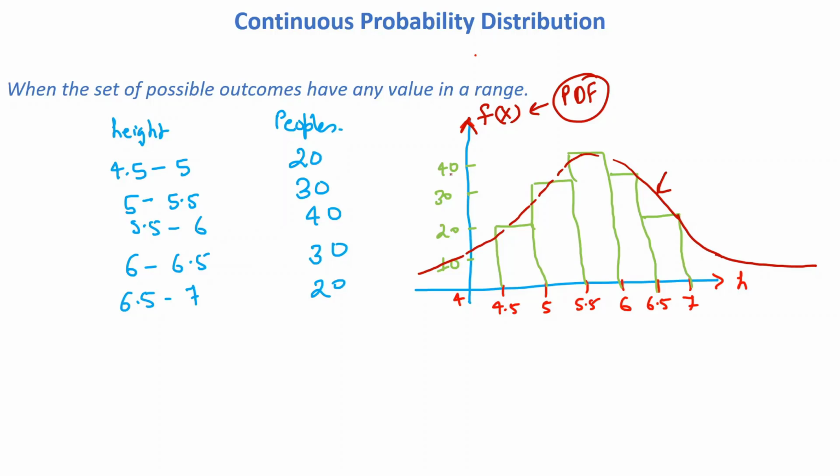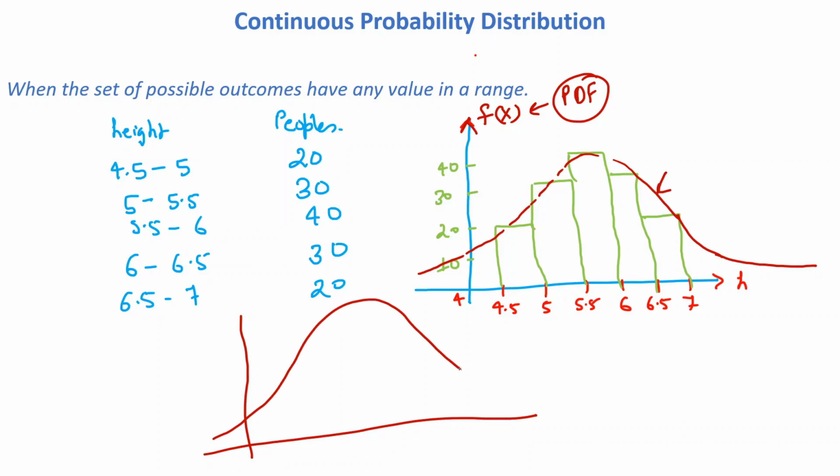So we need to remove these things here, or we can draw another graph here like this. Okay, and this is called your f of x, and this is your height.